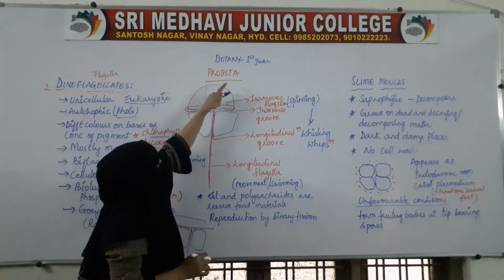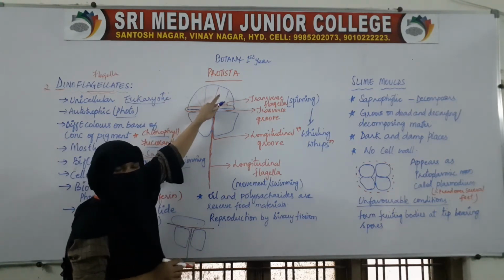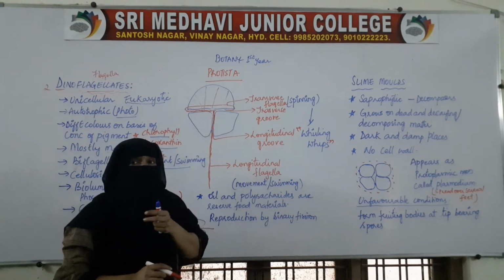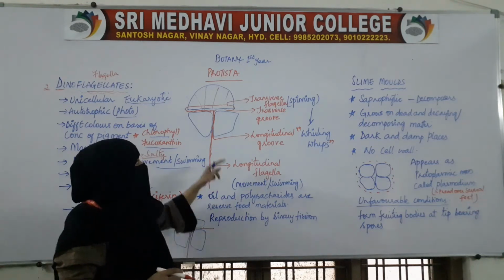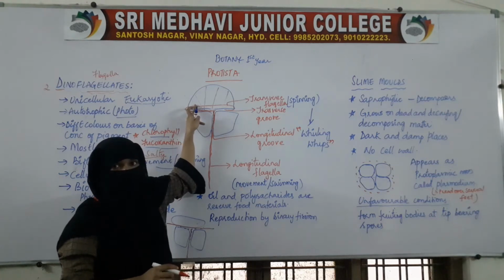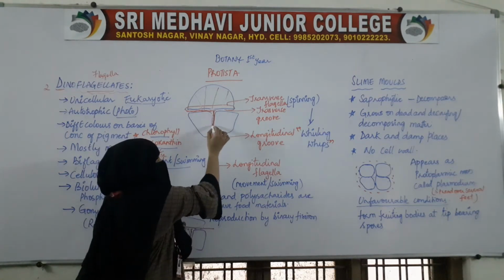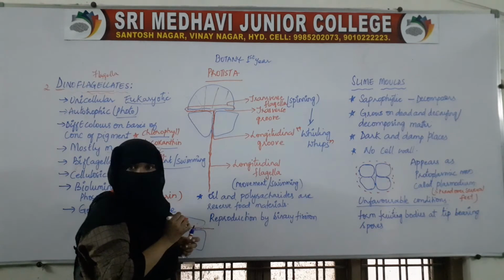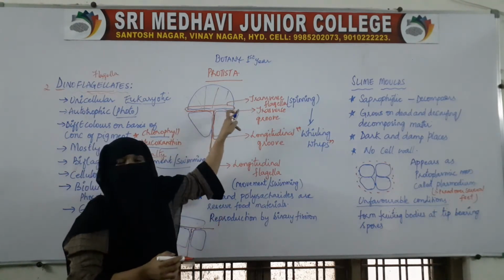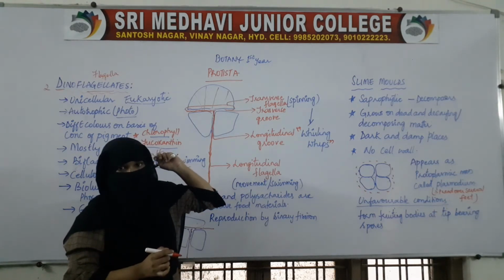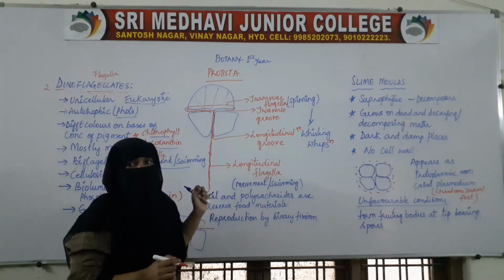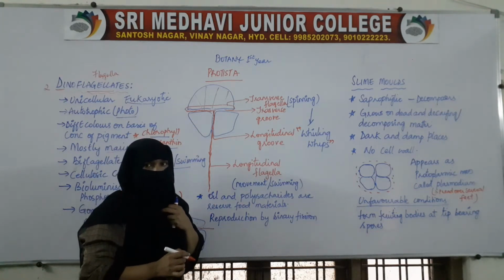The cell wall has cellulosic plates on the outer surface, and because of the interlocking arrangement of the cellulosic plates, we find the longitudinal groove and the transverse groove. From the longitudinal groove arises the longitudinal flagella, and from the transverse groove arises the transverse flagella. The longitudinal flagella is a little longer when compared to the transverse flagella.